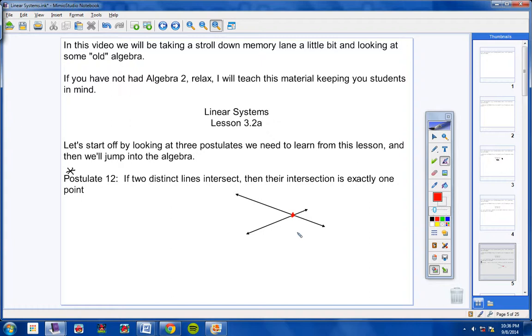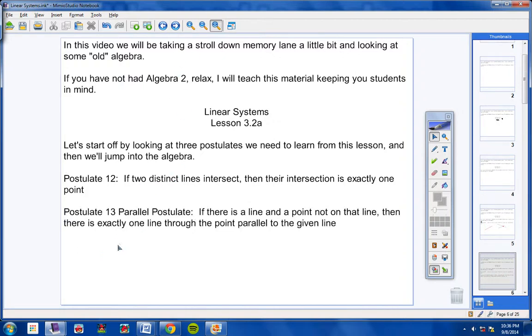And by the way, do you know why it says two distinct lines? It says that because you can have a line that then falls on top of another line like this, and then they're not distinct lines. They're actually the exact same line. So because of that, they have to say if two distinct lines intersect, they intersect in exactly one place. Okay, and that's why they use the word distinct lines. All right, let's continue on to postulate number 13.